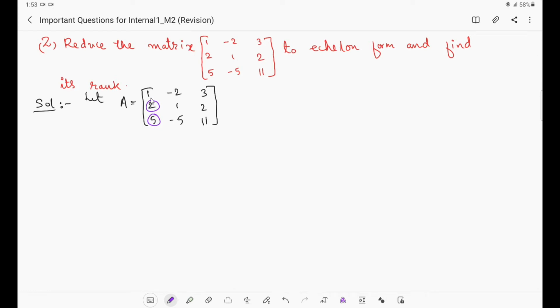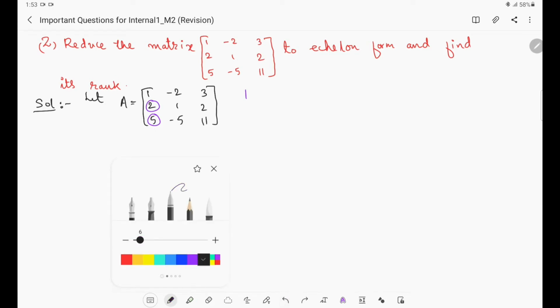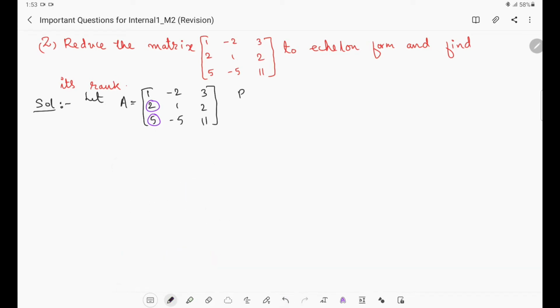By applying row operations, we have to make this one and this one 0. So for making those two entries 0, we'll perform these row operations. The row operations are R2 should be replaced with R2 minus 2R1 and R3 should be replaced with R3 minus 5R1.